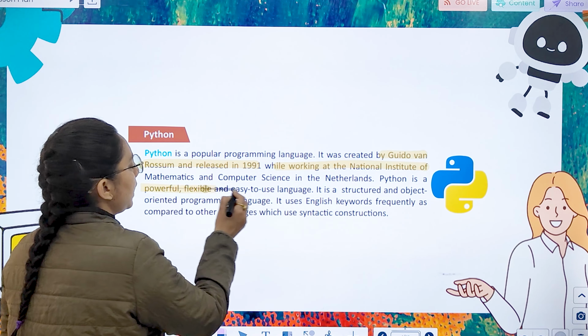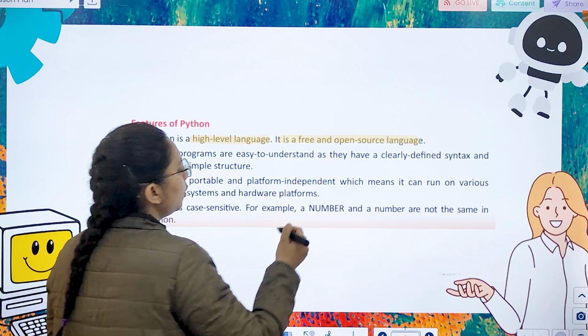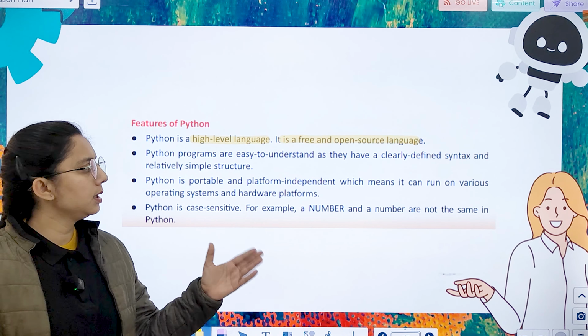So for that, we have features of Python. Python is high-level language. It is free and open source language. It is easy to understand as they have clearly defined syntax and relatively simple structure. So it is portable and platform independent, which means it can run on various operating system and hardware platform. So it is case sensitive. A number and a Number are not same in the Python.